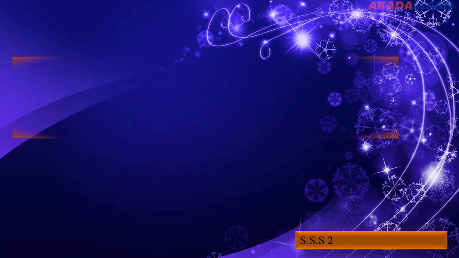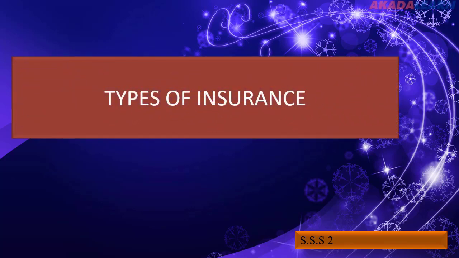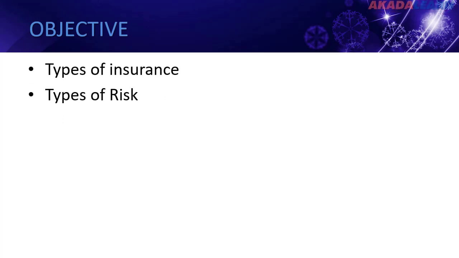Our topic for today is types of insurance. In our previous class, we discussed insurance and what insurable and non-insurable risks are, and we also discussed the principles of insurance. However, in this class, we'll be proceeding with types of insurance. In this class, students will be taught types of insurance, underwriting, Reinsurance Corporation of Nigeria, and types of risks.